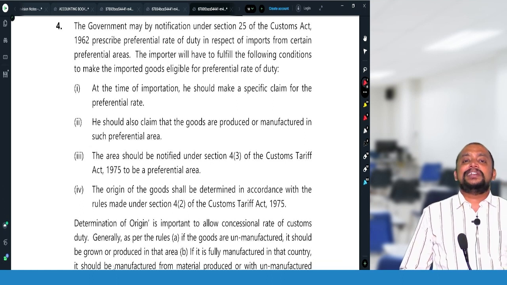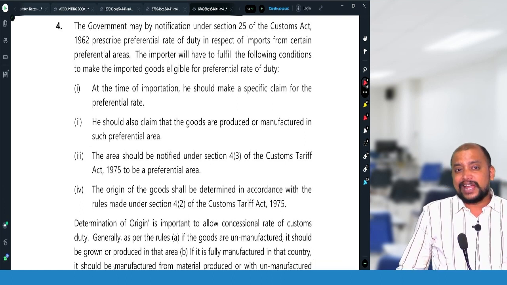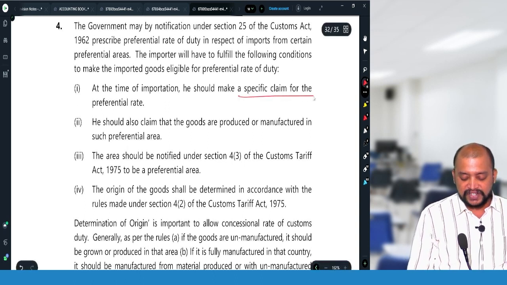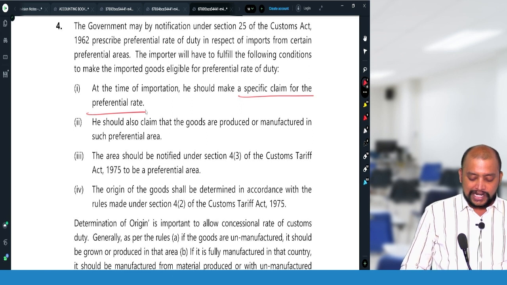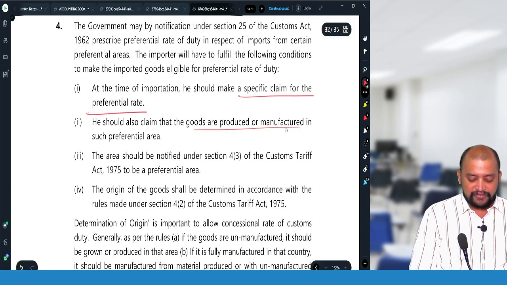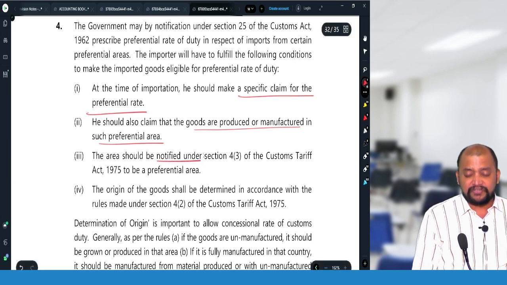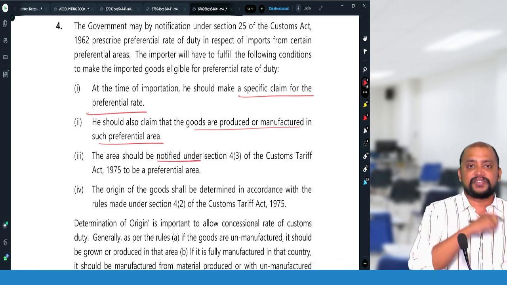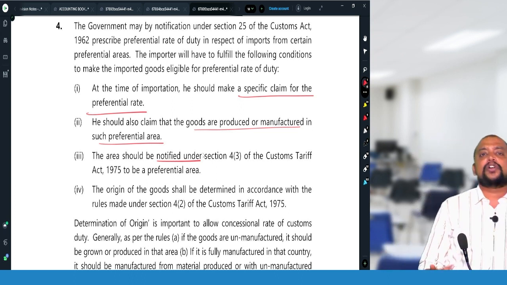But for that the condition should be fulfilled. Number 1, the importer at the time of importation should make a specific claim for the preferential rates, and he should also claim that the goods are produced or manufactured in such preferential area, and that area has been notified under the Customs Tariff Act as preferential area, and the origin of goods shall be determined in accordance with the rules.